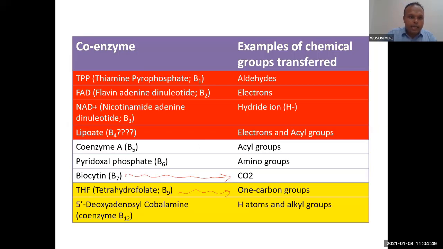And these are the compounds that are involved in transfer of hydrogen. That is why I have made them red, oxidoreductase. And they are involved in transfer of carbon groups. This is carbon group, this is carbon. These are hematopoietic vitamins. They are involved in synthesis of blood. Folate is given before pregnancy. Folate deficiency causes anemia. That is why these are hematopoietic, and that is why I have made them yellow.